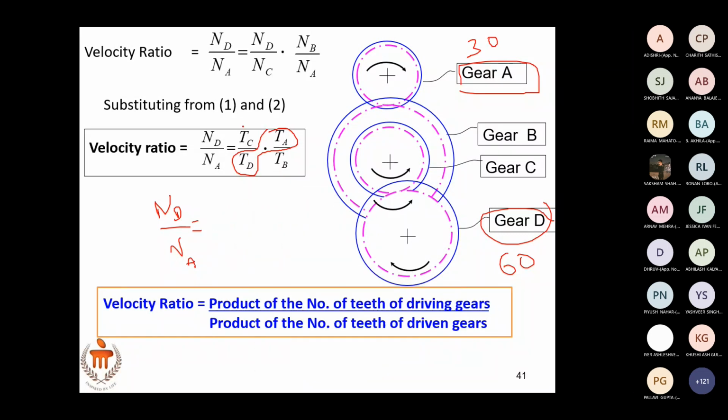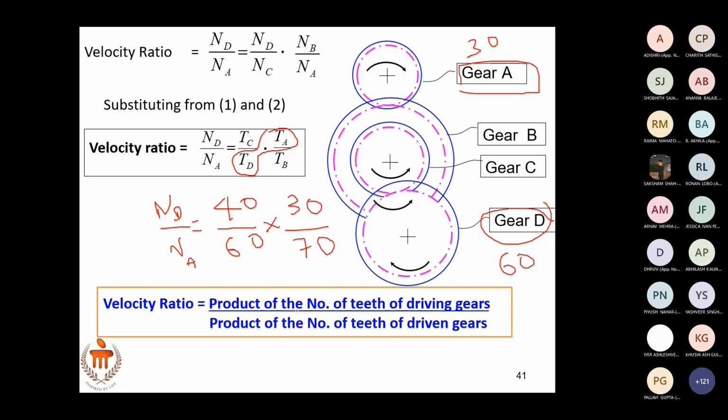So TC, where is TC? Say TC has 40 number of teeth. This TD is slightly bigger, no? Let it be 60. And TA 30. TB looks the bigger one, 80, and biggest 70.